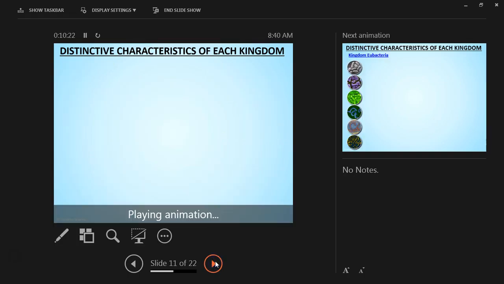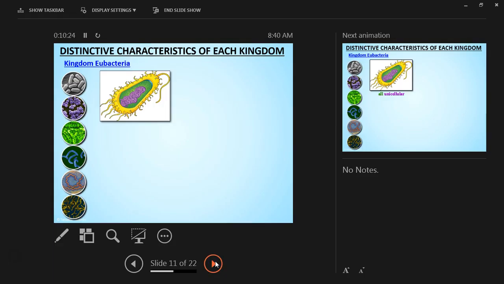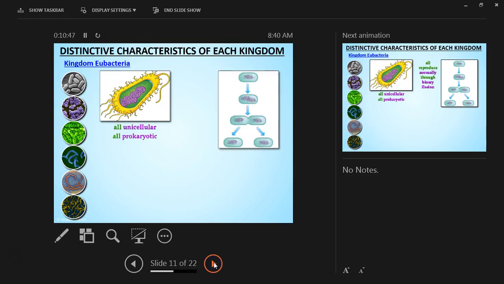All right, let's go to the next kingdom, Eubacteria. You can look at the picture and tell that this is a one-cell organism. Their DNA is basically exposed. This is the DNA here. That DNA is exposed. They are unicellular, one-cell organisms, and all prokaryotic.